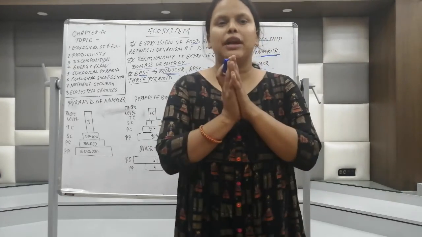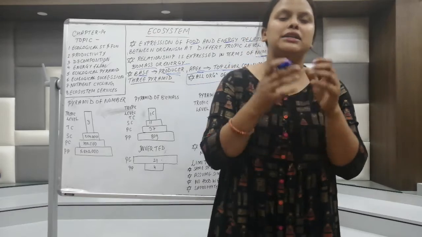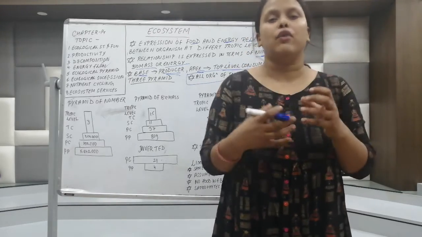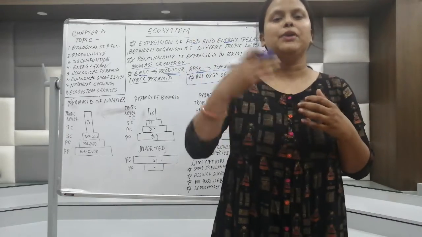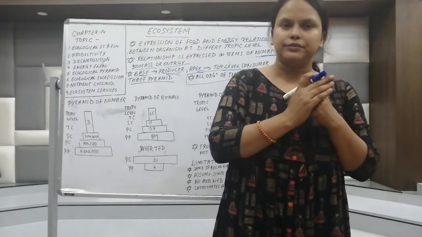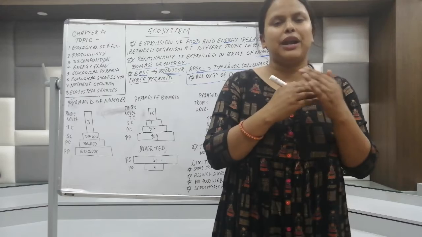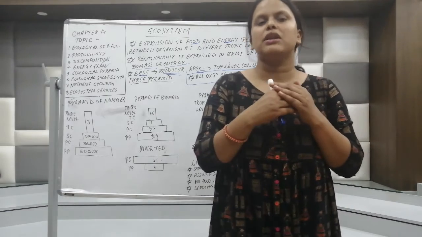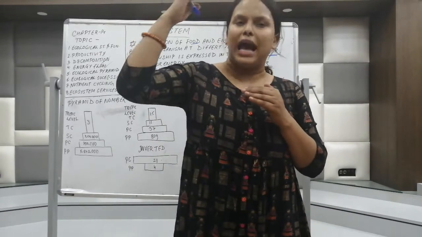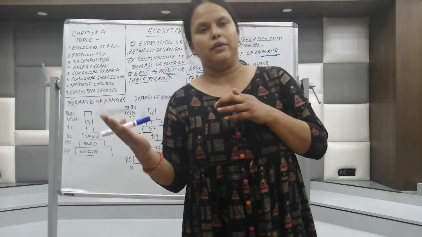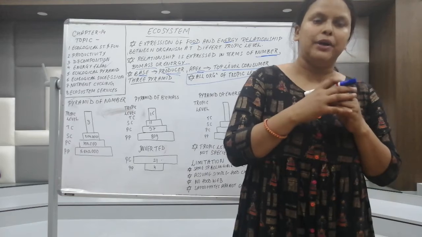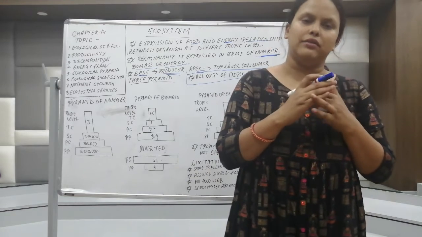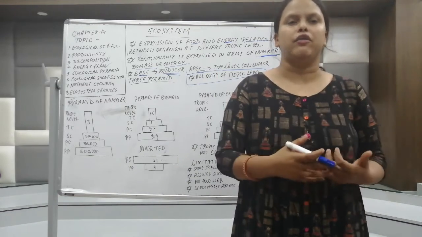So we'll just revise it once. What is the ecological pyramid? It is a representation of the food, the biomass or the energy among the organisms at different trophic levels. Now this pyramid will have a base. The base will represent the primary producer and the apex will represent the top carnivores or top consumers. Here, in the case of the pyramid of number, it can be upright, it can be inverted depending on the given information.